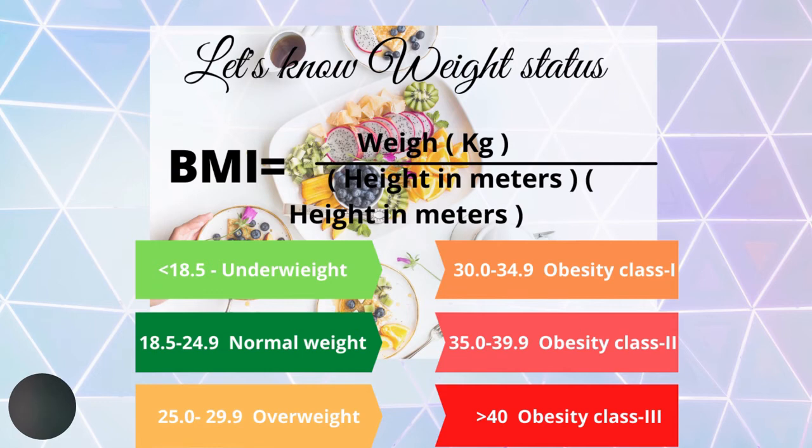Then 30.0 to 34.9 is obesity class 1. 35.0 to 39.9 is obesity class 2, and more than 40 is obesity class 3. Obesity class 1, obesity class 2 and obesity class 3 are for risk. So we want to lose the weight for a healthy and fit life.